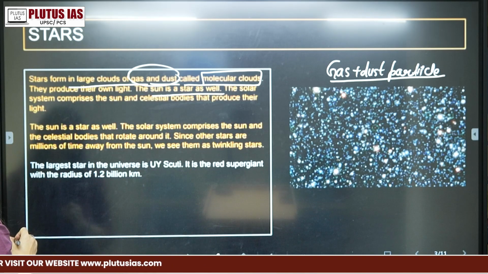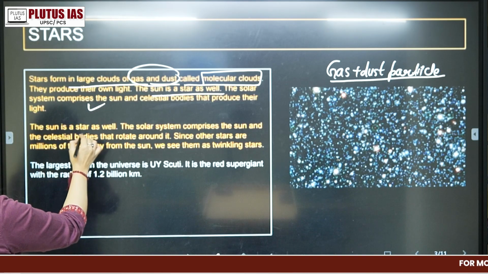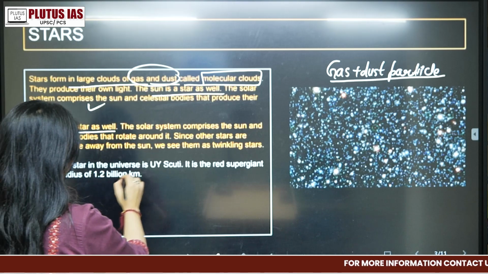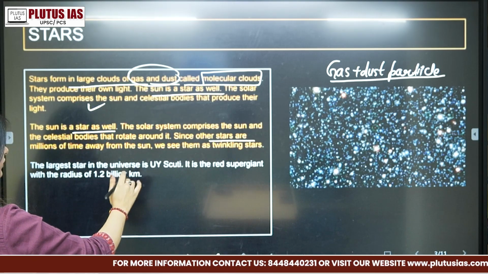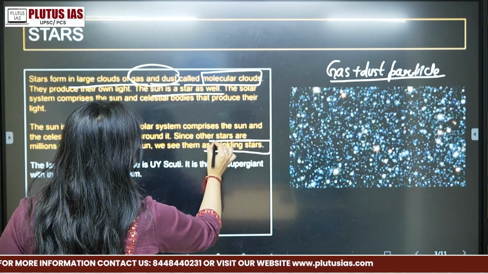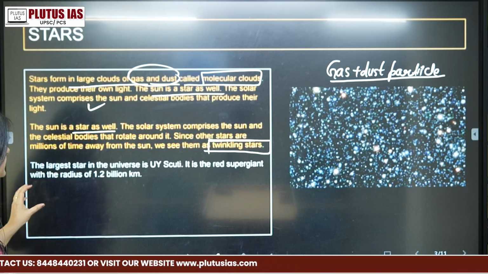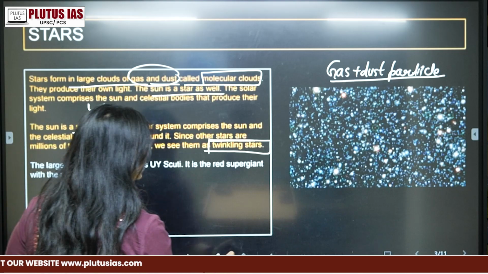The solar system comprises the Sun and celestial bodies. The Sun is a star as well. Since the other stars are millions of times farther away than the Sun, we see them as twinkling stars. The largest star in the universe is which one?